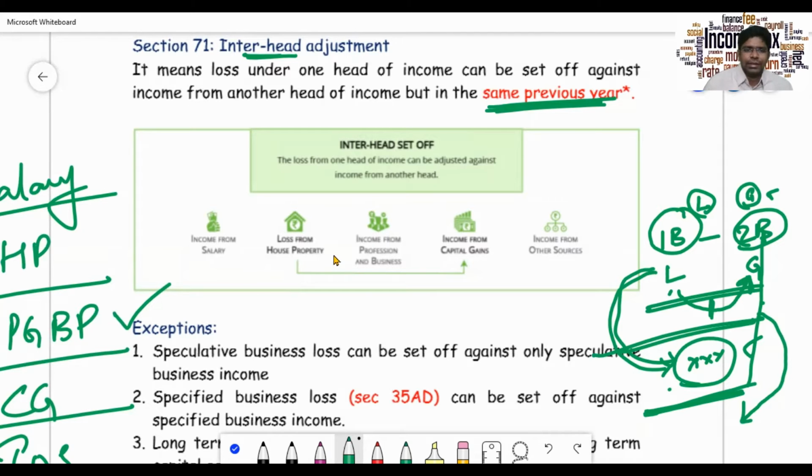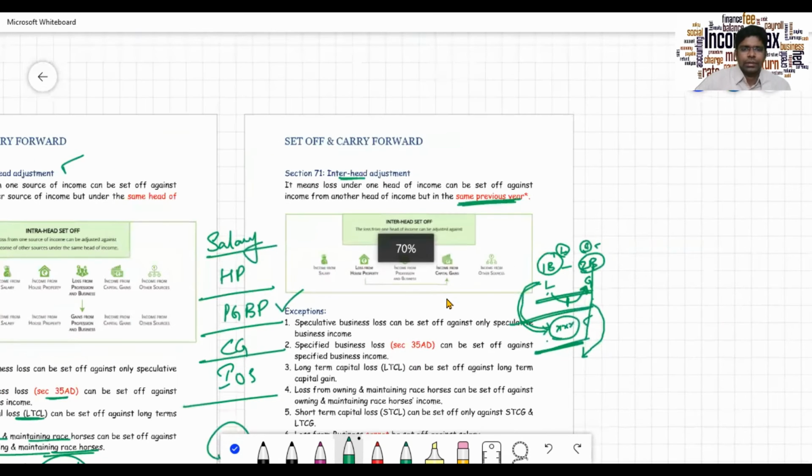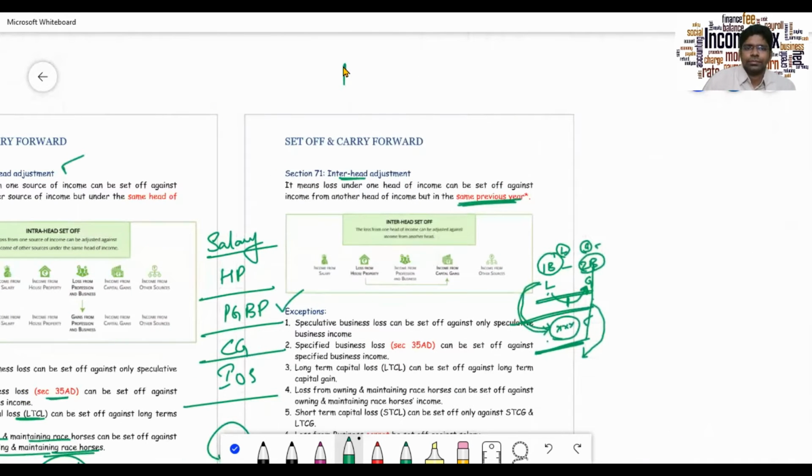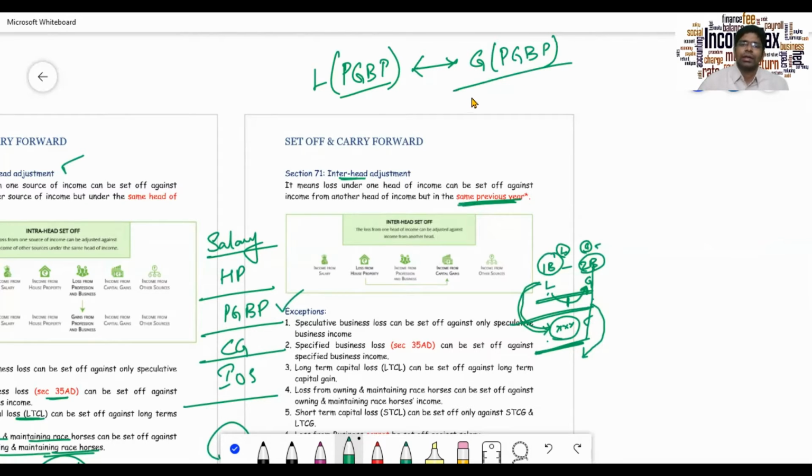For instance, say, you have got loss from one particular source of PGBP, and you have got gain under another source under the same head PGBP. This loss you will try to set it off from the gain.